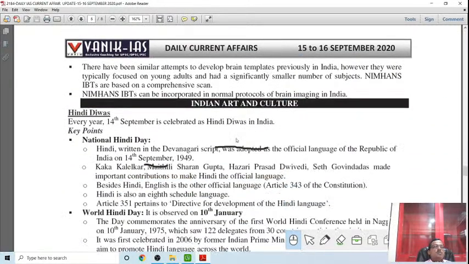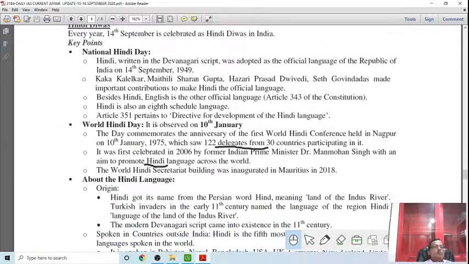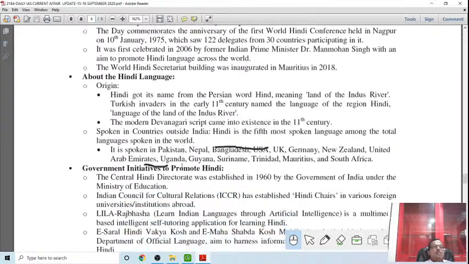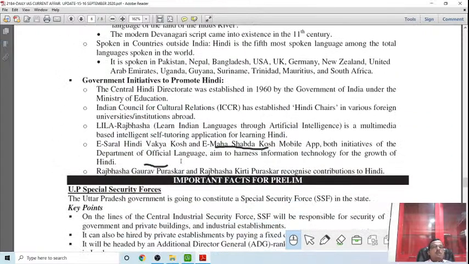Then Hindi Divas: 14 September is Hindi Divas. It is not the national language but the lingua franca. World Hindi Day is observed on 10th of January. Hindi is also the name of a Persian word, Hindi meaning land of the Indus River. You can read it, nothing to be elaborated.